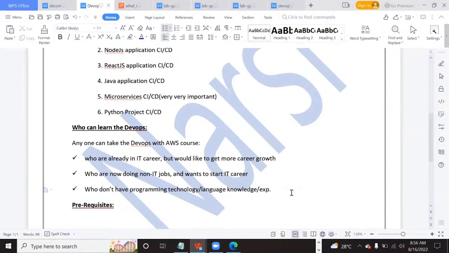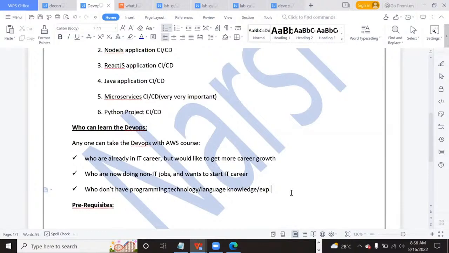100% it will help, because you will get the end-to-end knowledge, like what happens with the developer, and when the DevOps engineers will come in exactly and what they will do, and where the cloud infrastructure will come in. Also, once you have done this course, I'm pretty sure you will be able to give suggestions as well. Like, why can't we take Ansible here? Why can't we take a Kubernetes cluster here?